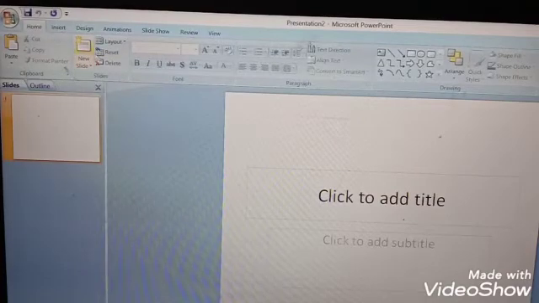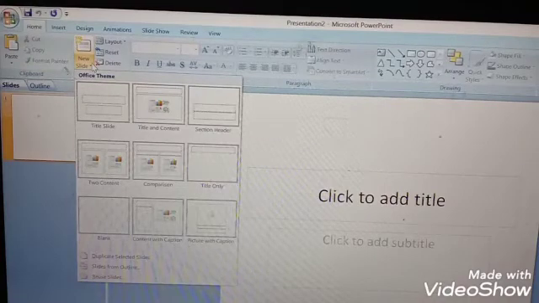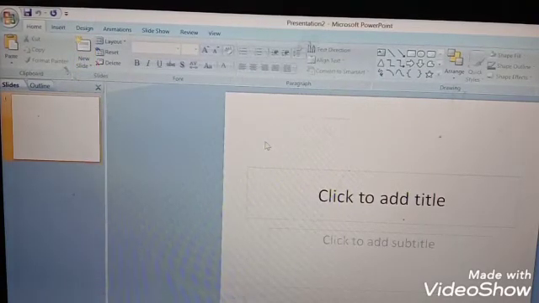Home tab, New Slide. Once I click the down arrow, see, these are the various types of slides along with the names. Title slide, title and content, section header, two content, comparison, title only, blank, content with caption, picture with caption. Alright, so these are the variety of slides we can take while creating our presentation. There we can give animation, design, slideshow, drawings, graphs.